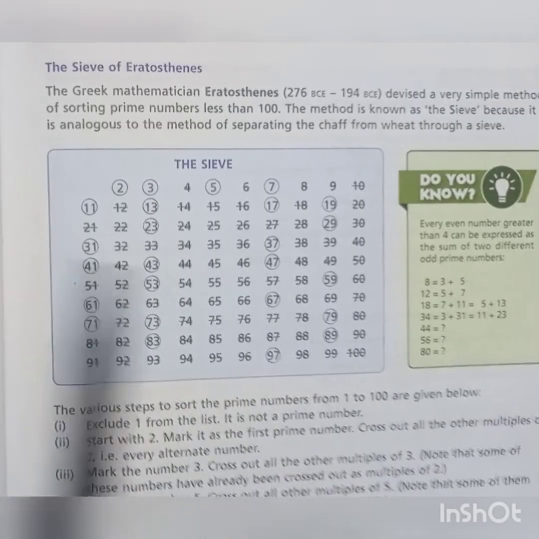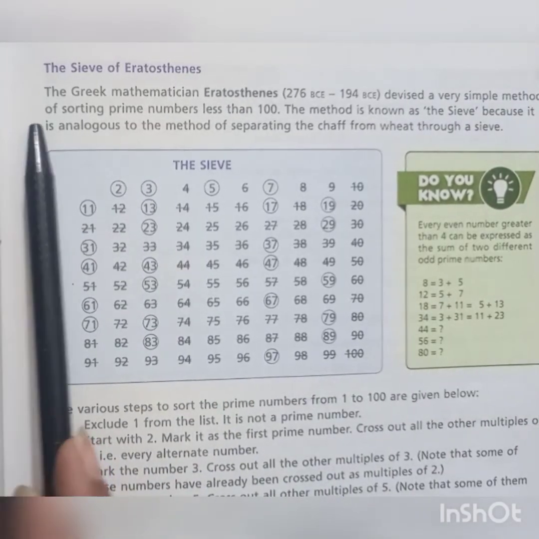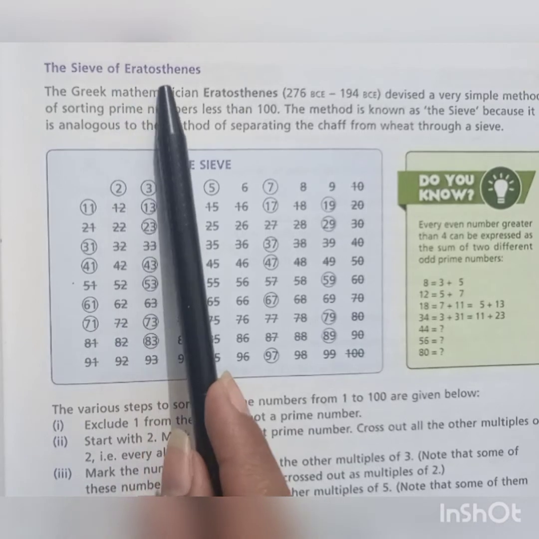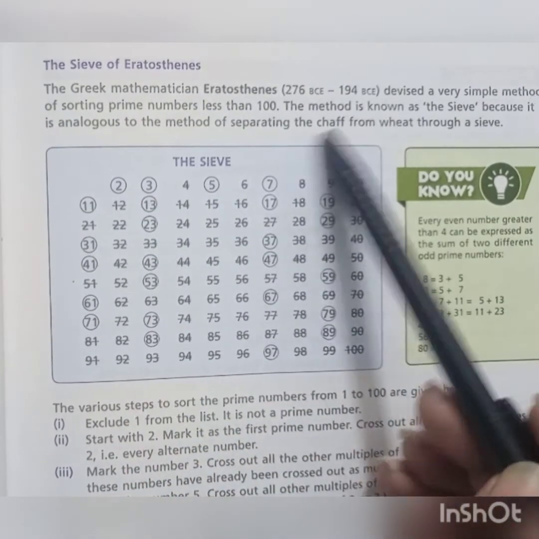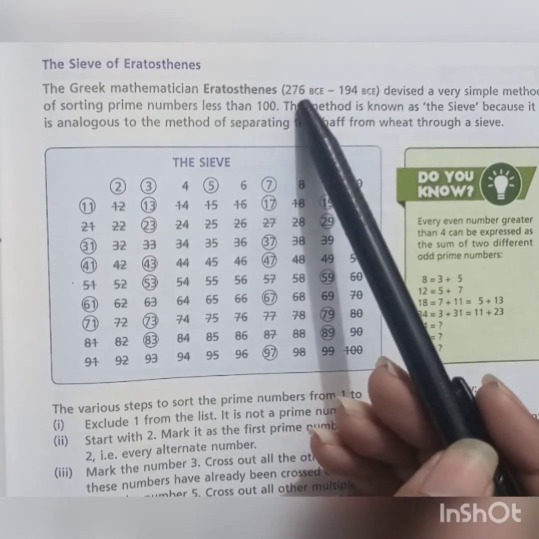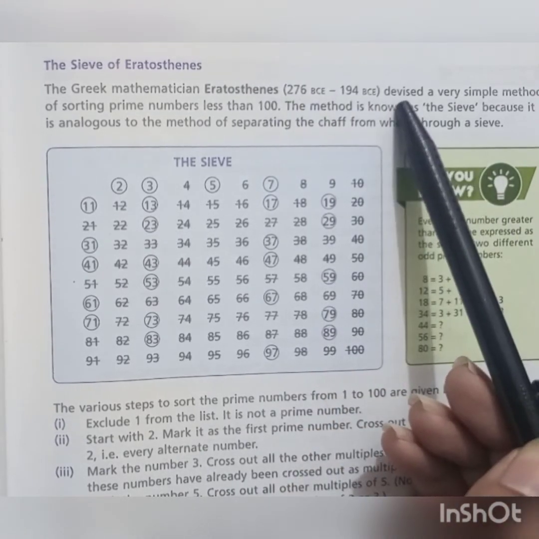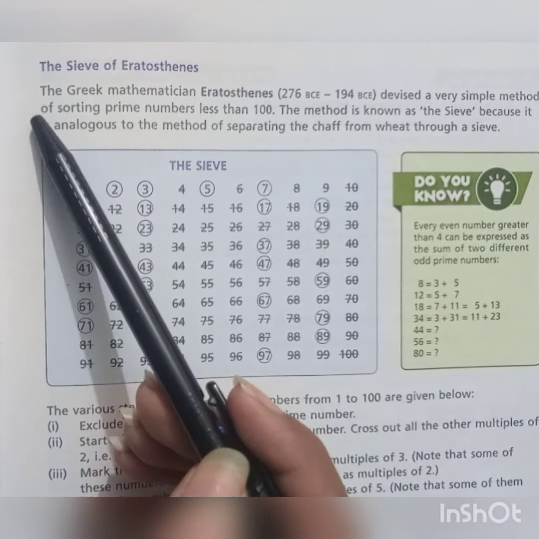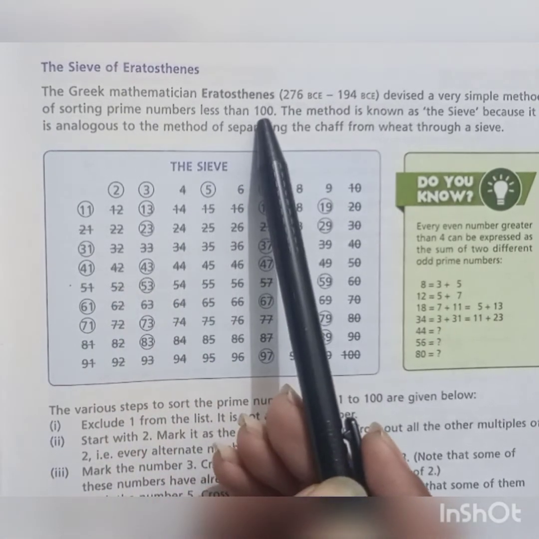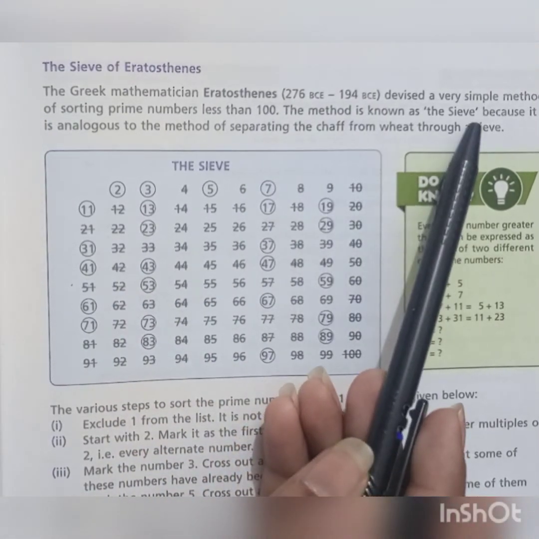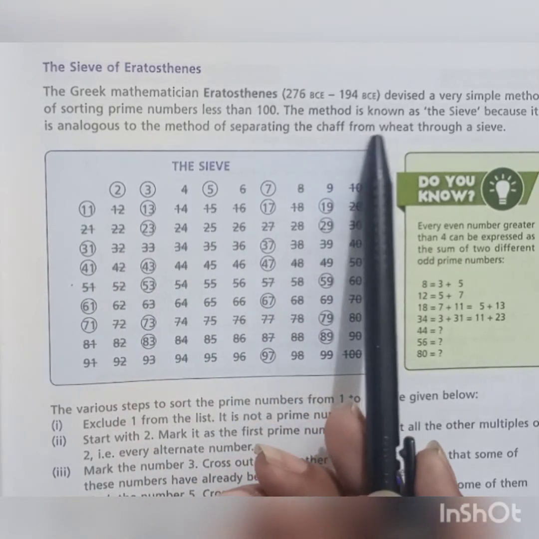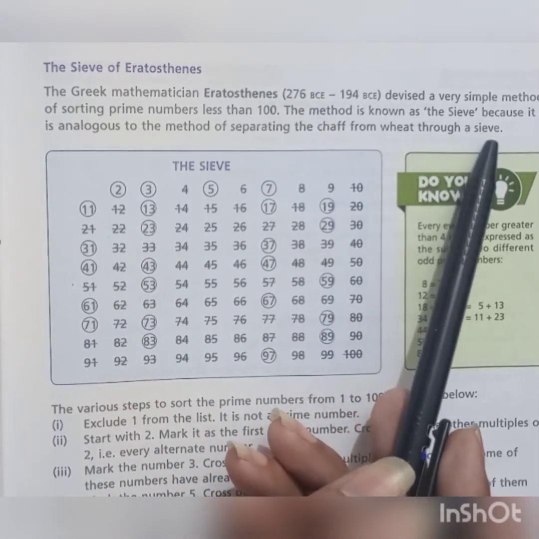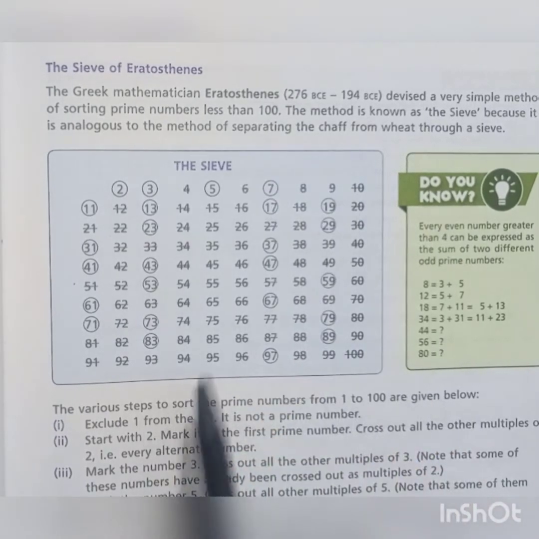Now students, move towards our next concept, which is most interesting, the Sieve of Eratosthenes. The Greek mathematician Eratosthenes, 276 BCE to 194 BCE, devised a very simple method of sorting prime numbers less than 100. The method is known as the sieve because it is analogous to the method of separating the chaff from wheat through a sieve.